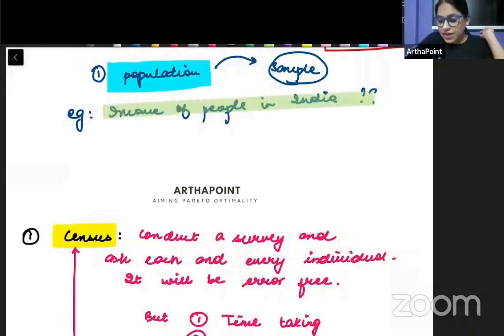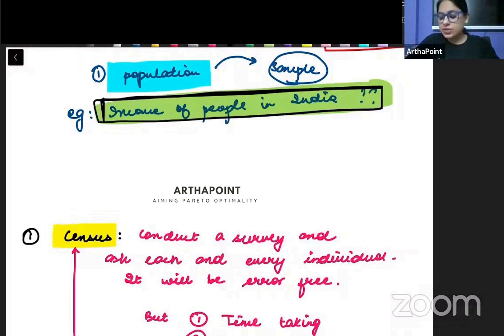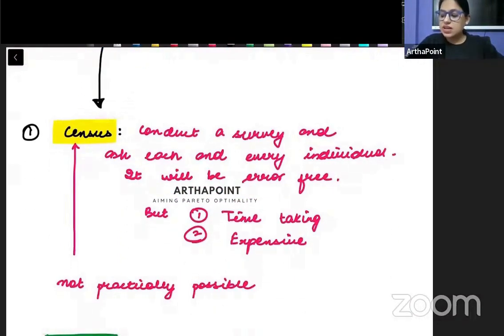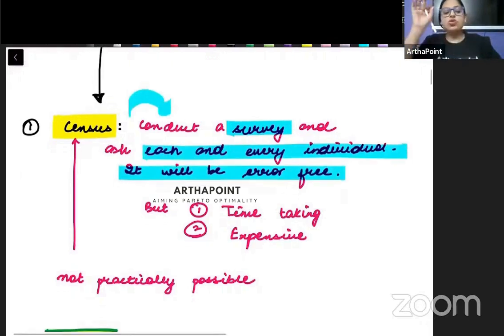So if I collect the data of all the people in the population, अगर मैं एक एक इंसान का, जितने भी लोग पॉपुलेशन में हैं, अगर मैं उन सब का डेटा कलेक्ट करूं, then beta, that is called a census. उसको सेंसस बोला जाएगा. So census is basically a kind of survey, or whatever information you require, but you go ahead and collect the information of each and every member of the population. आप हर एक इंसान से जो भी population में है, हर एक से जाके डेटा पूछ रहे हो, then that becomes a census. So a census is when you ask each and every individual of the population.